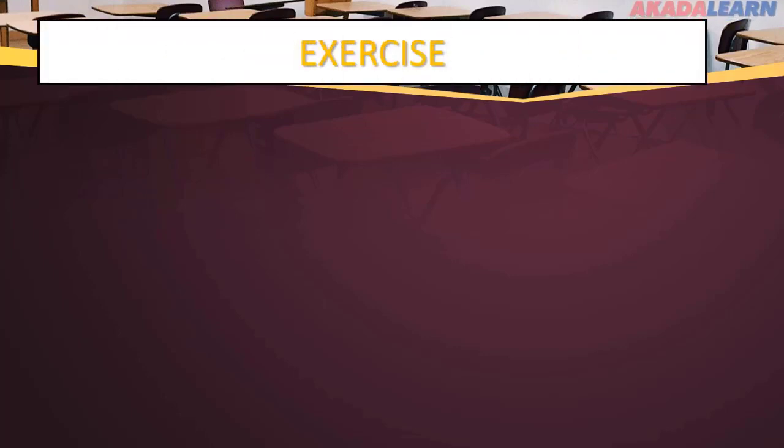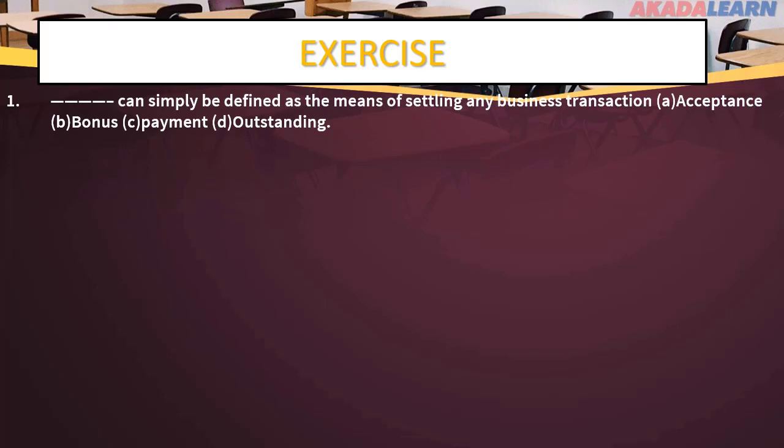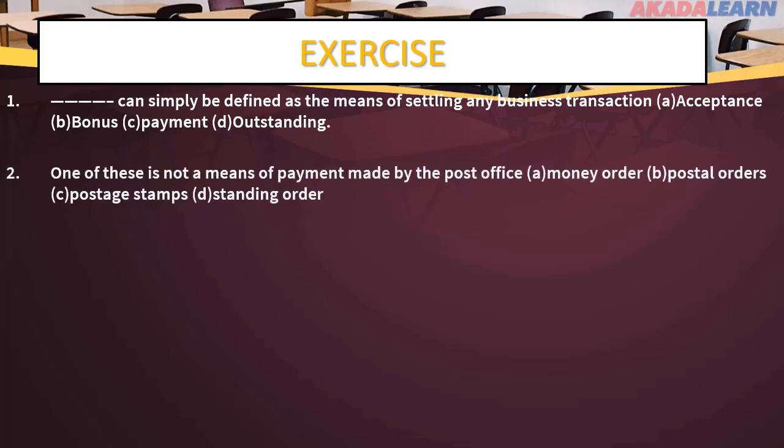And before we go, let's do a quick exercise. Question 1. That can simply be defined as the means of settling any business transaction. A. Acceptance, B. Bonus, C. Payment, and D. Outstanding. Question 2. One of these is not a means of payment made by the post office. A. Money order, B. Postal orders, C. Postage stamp, and D. Standing order.